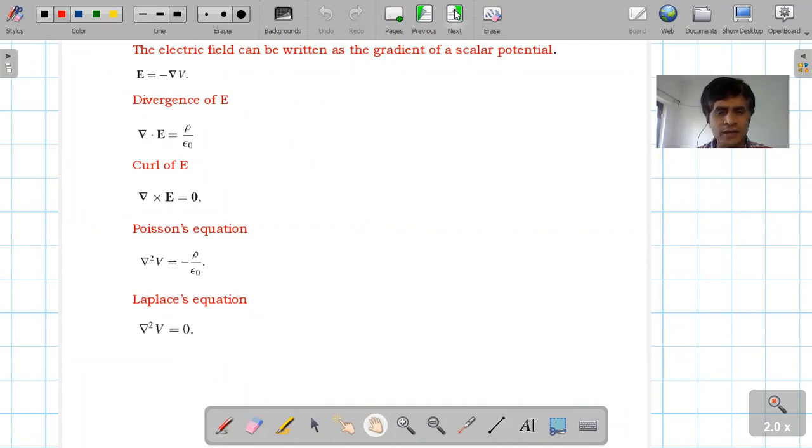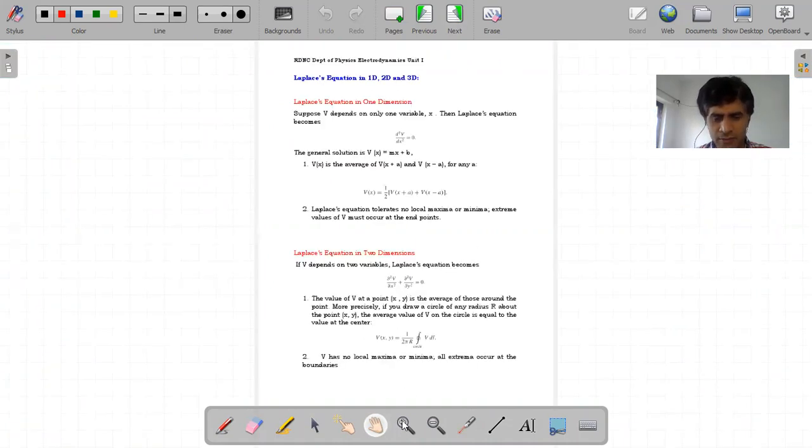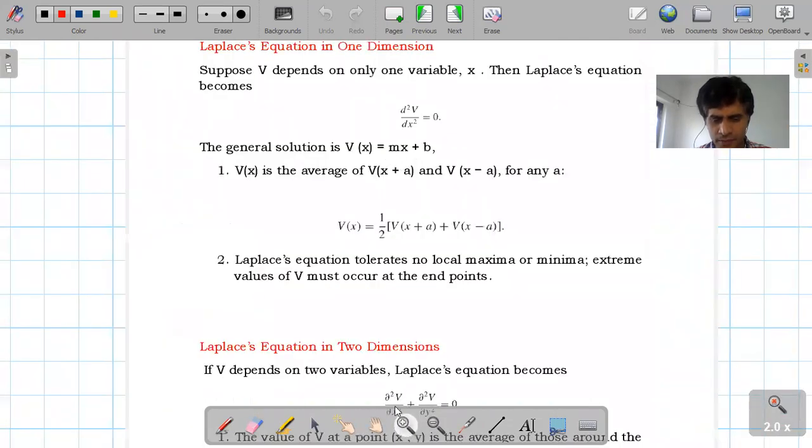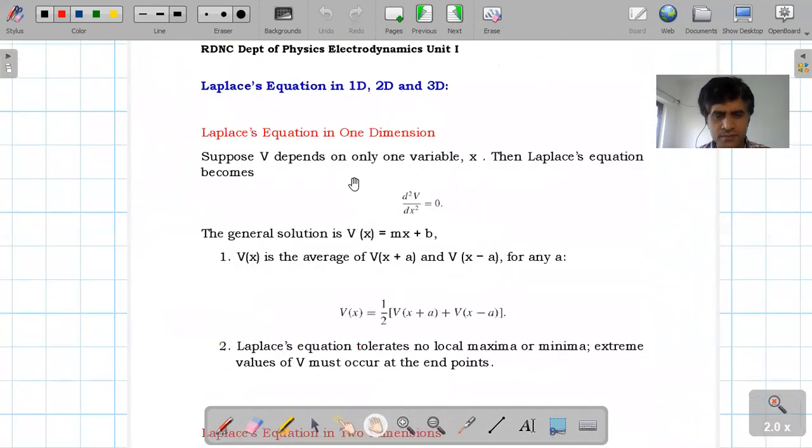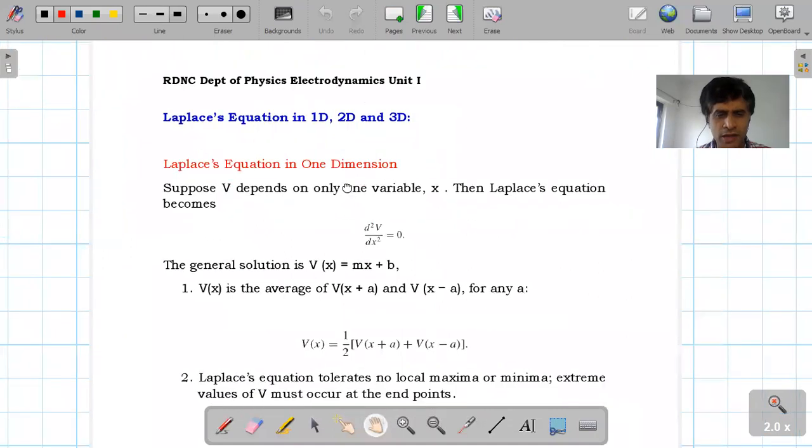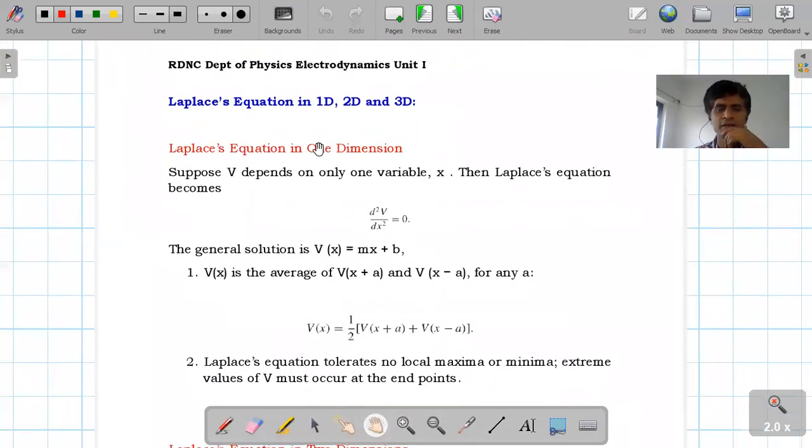Then I explained the Laplace equation in one dimension, 2D and 3D. If potential V depends only on one variable, that is x, then the Laplace equation becomes d square V upon dx square equal to 0.